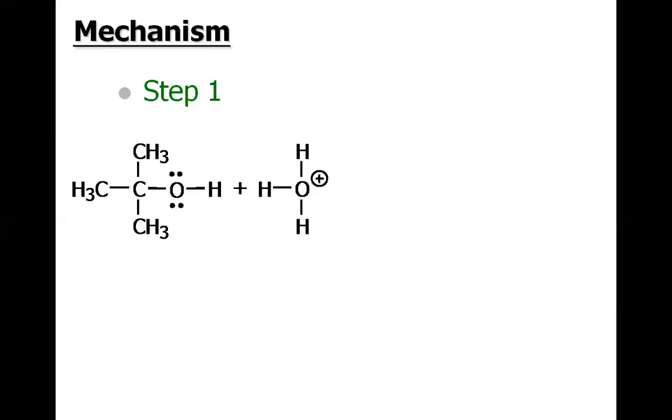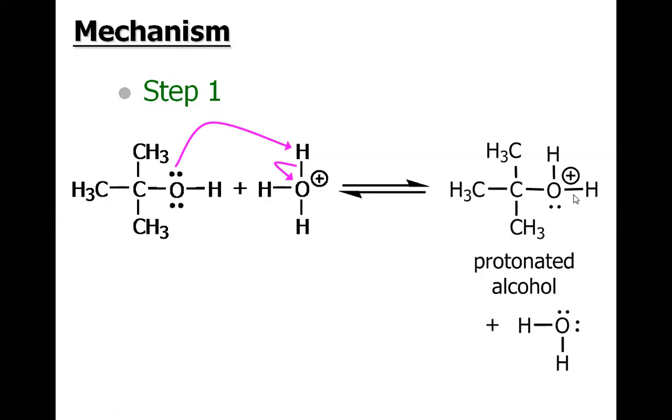And remember, whenever there is an acid, the first step is always a protonation. So we have this alcohol, and only one site is susceptible to protonation, which is the lone pair of this oxygen. So this alcoholic oxygen's lone pair will simply pull the proton from this hydronium ion, and as a result, we will have this protonated alcohol and a water molecule as a byproduct.